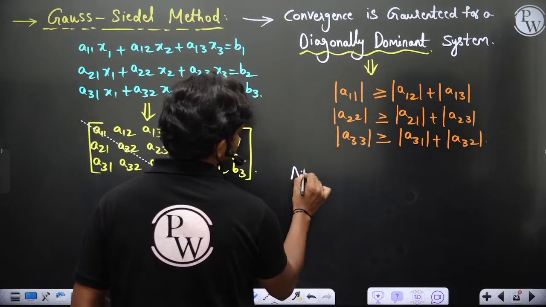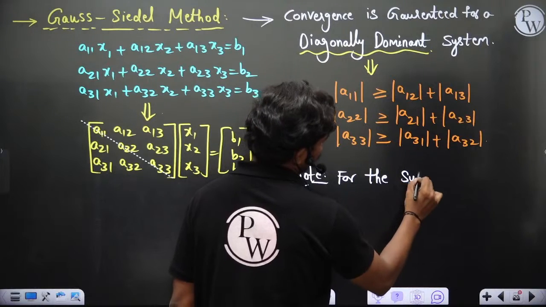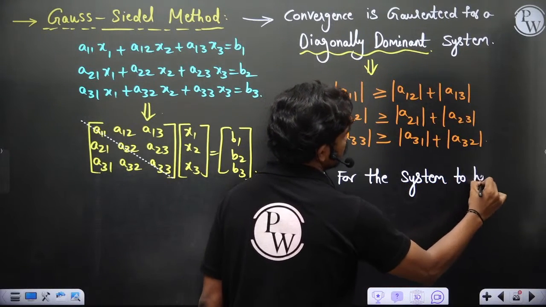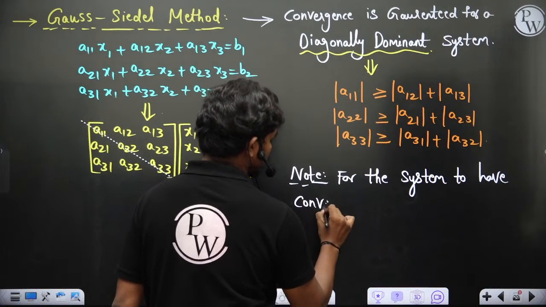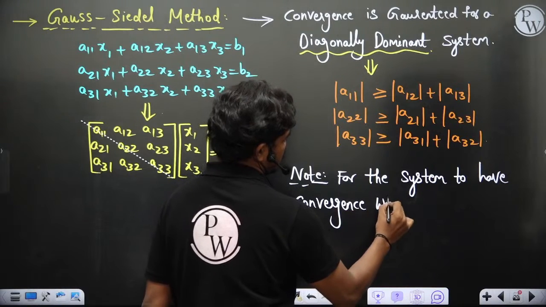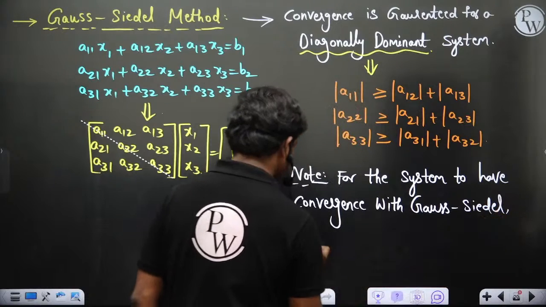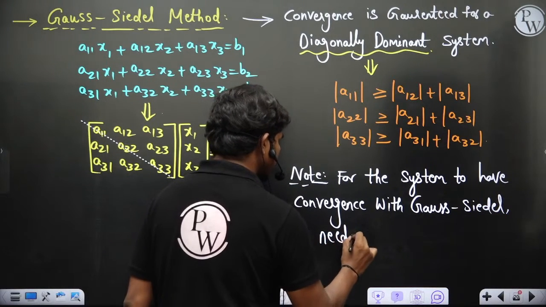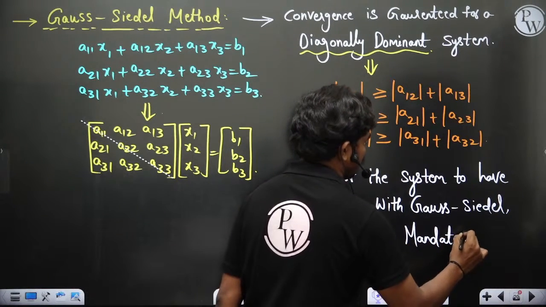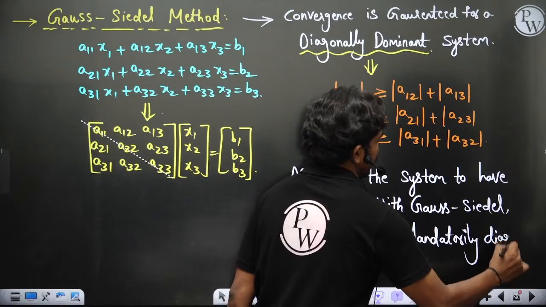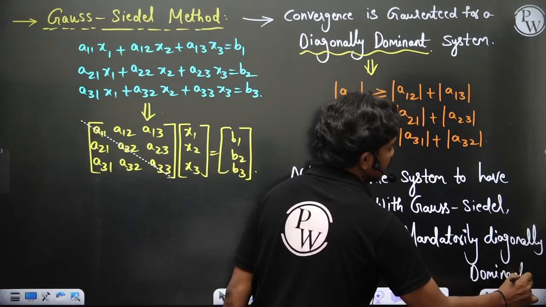Note, for the system to have convergence with Gauss-Seidel, it need not be mandatorily diagonally dominant.